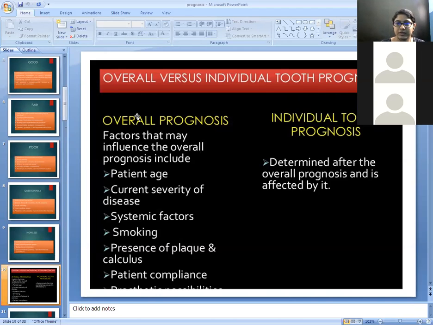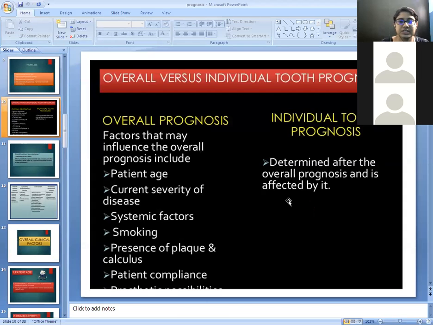There are various factors which determine the overall prognosis of the tooth. So what are these factors? First factor is the patient's age. Second factor is the current severity of the disease. Third factor is the systemic factors. Fourth one is the smoking factor. Fifth one is the presence of plaque and calculus. And the last one is the patient's compliance.